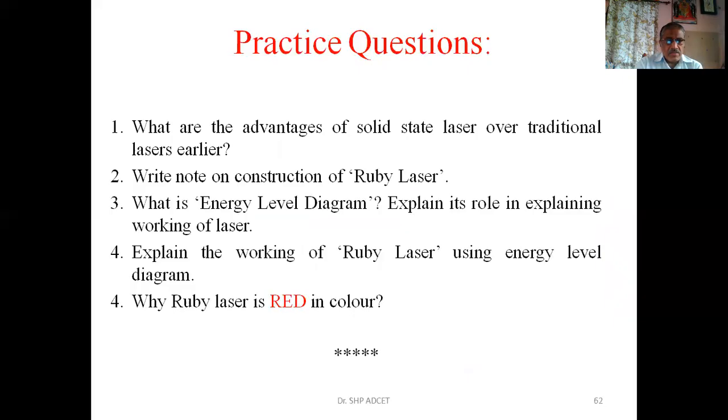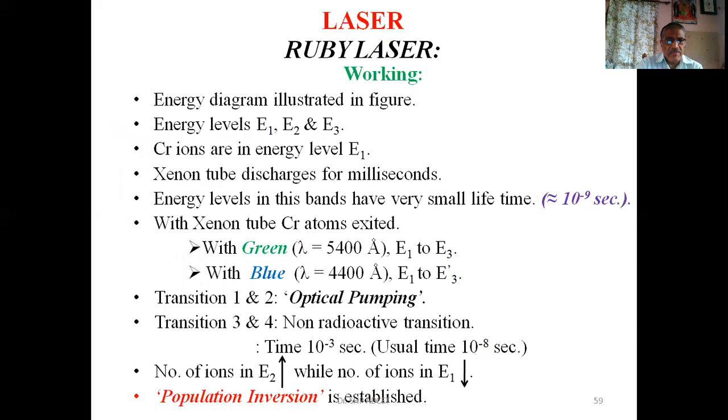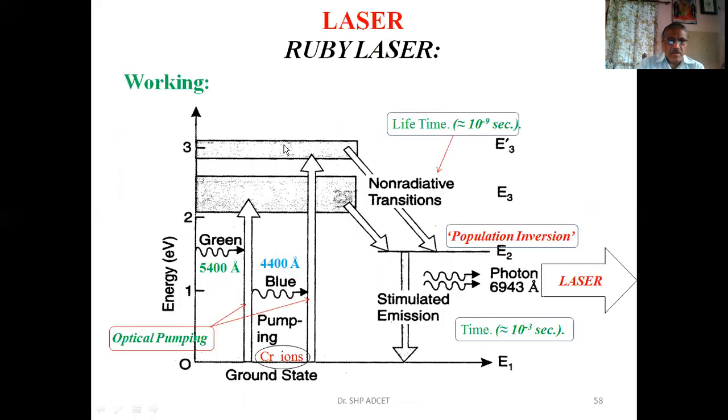Next question is, explain the working of the ruby laser. How does it work? The atoms from the lowermost orbit jump to the higher, the second level, third level, and ultimately the population inversion is reached. Then the atoms jump from this level to the first level with energy E2. This excess amount of energy is there. These atoms have to come down because there is a population inversion.